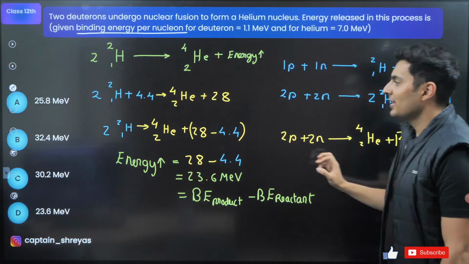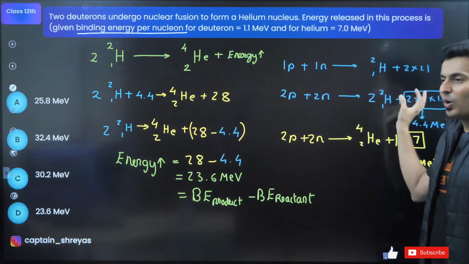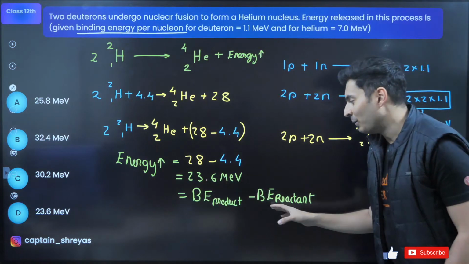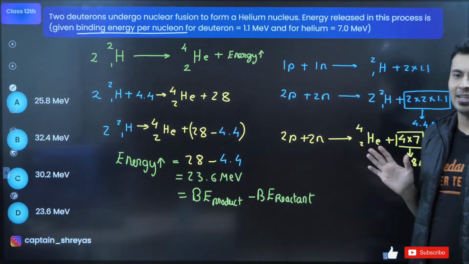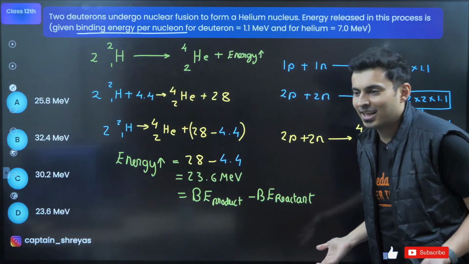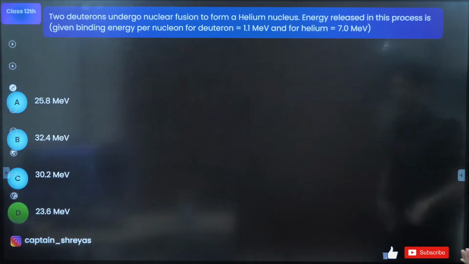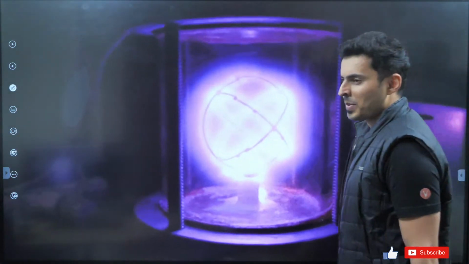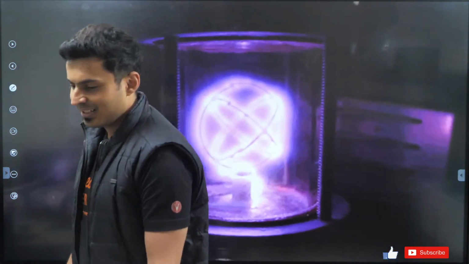So you can avoid all this nonsense. If you want to avoid it, you can just remember this formula. Easily you will get it. Isn't it amazing, guys? The difference of the binding energy is as simple as that. Now let's go to the next part. Very nice, guys.